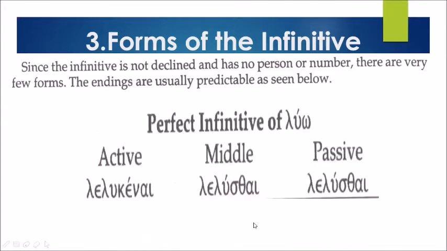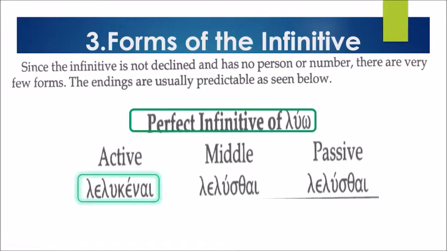And let's proceed to the perfect infinitive of luo. Of course, in the perfect, we reduplicate the first letter. So the first letter is lambda, it is there, and we add the epsilon as the connecting vowel and add the endings. So in the active, lelukenai. The middle is lelusthai. And the passive is the same, lelusthai. So let's read once more: lelukenai, lelusthai, lelusthai. So there you have it, the perfect infinitive of luo.